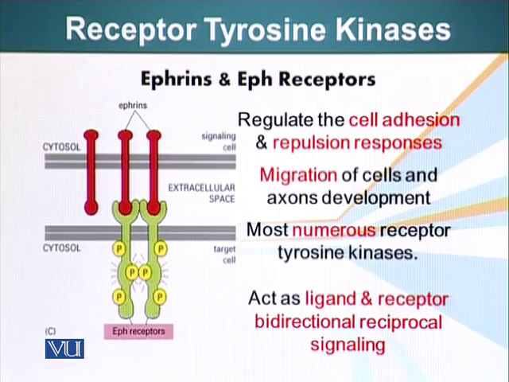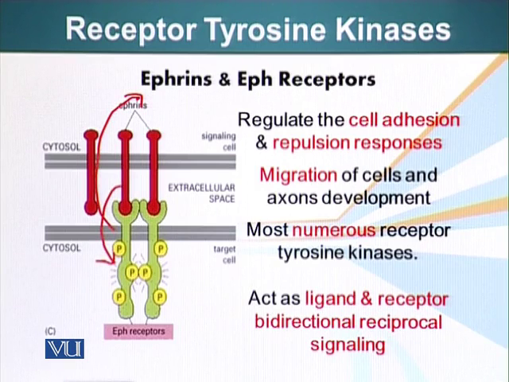Another type of receptor which is included in this category is the ephrin receptor. Ephrin receptors regulate cell adhesion and repulsion responses, migration of the cells, and also axon development. These are the most numerous receptor tyrosine kinases. There's also a special thing about these receptors. Both the receptor and ligand are embedded in the plasma membrane, and just as ephrin signals the receptor, the receptor also gives a signal to the ligand. So it is bidirectional reciprocal signaling.